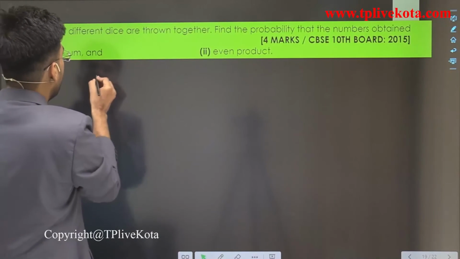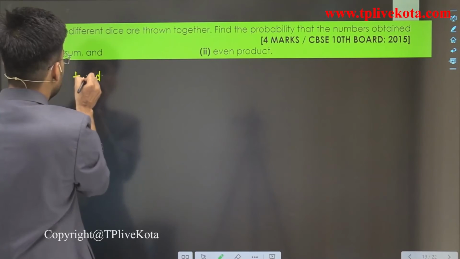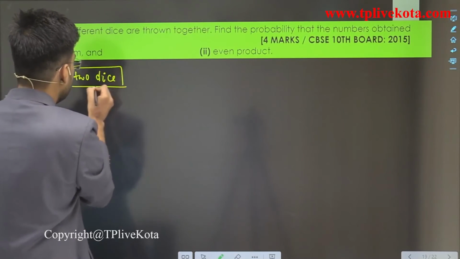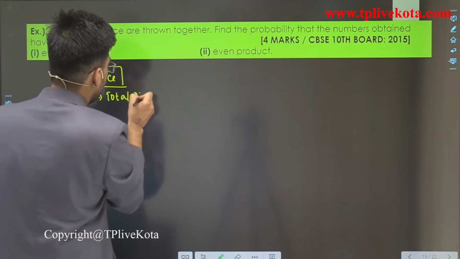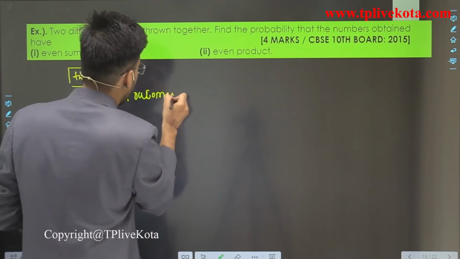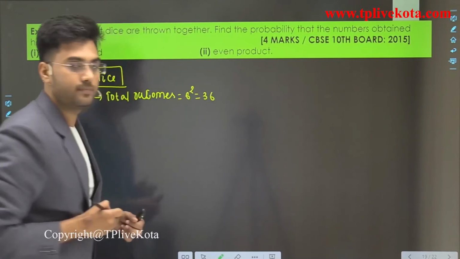So here we have two dice. Students, total outcomes are 6 squared, that is equal to 36.